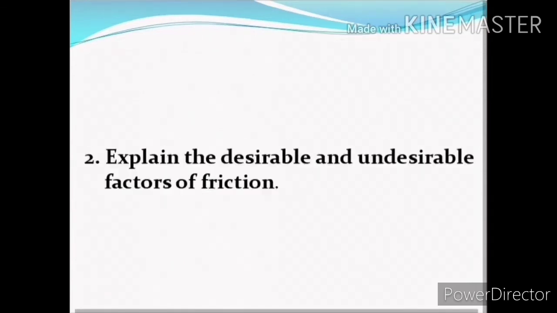Now, question number 2. Explain the desirable and undesirable factors of friction. First, desirable factors, that is advantages. Without friction, we cannot write, walk, and transmit energy from one place to the other. Now, undesirable factors, that is disadvantages.